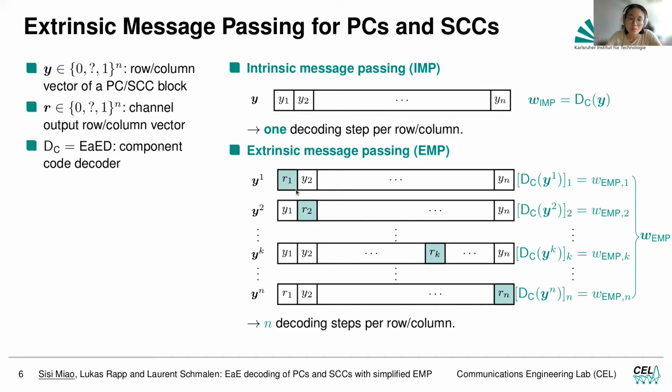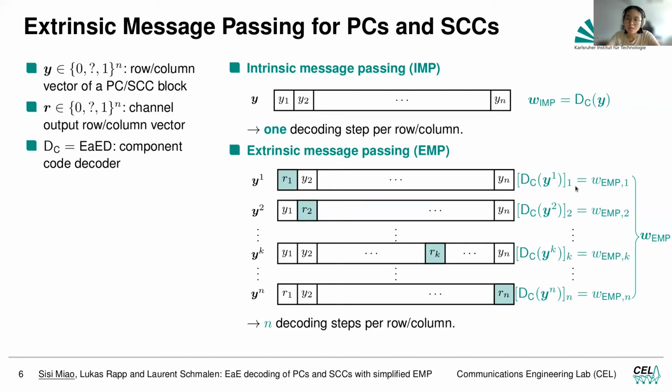And what we do is we take the original vector y and replace the first bit in y by r1, and the second bit in y by r2, and we go on like this until the last bit. Then we have y1 to yn, the n vectors, and we decode them with the component called decoder DC. Then we have n decoding results.